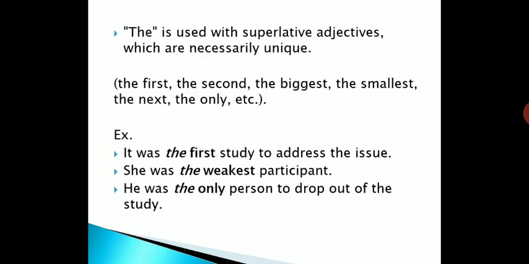The is used with superlative adjectives whenever we are comparing more than two things. That is called the superlative degree of comparison. There also we are using the, like the first, the second, the biggest, the smallest, the next, the only. Let's see examples also. It was the first study to address the unique issue. It was the weakest participant. He was the only person to drop out of the study. That's why we have used the there.